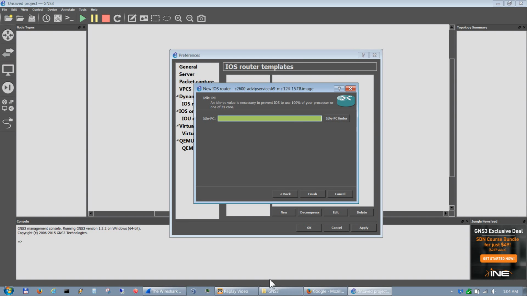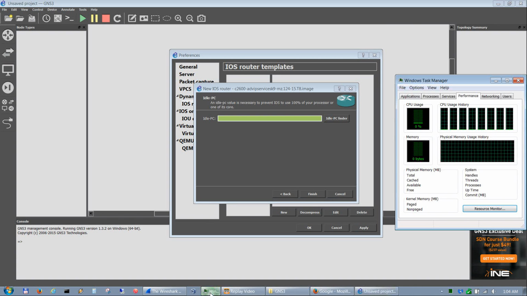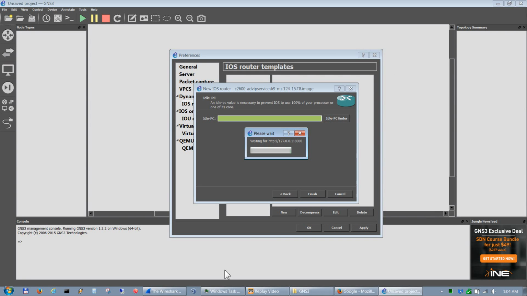This is so that when you have a router loaded and it's booted up, it finds the best processor value that uses the least amount of processor utilization. Right now it's showing about 15.